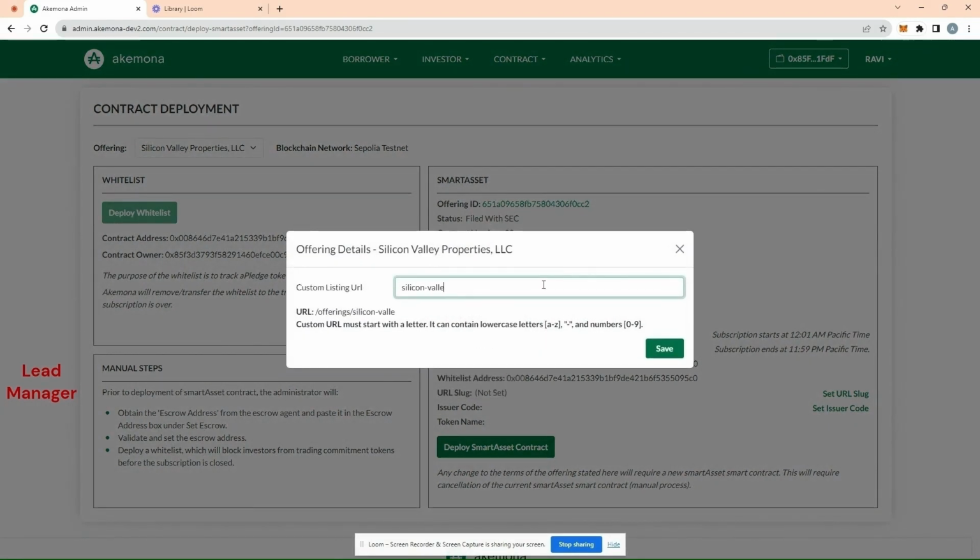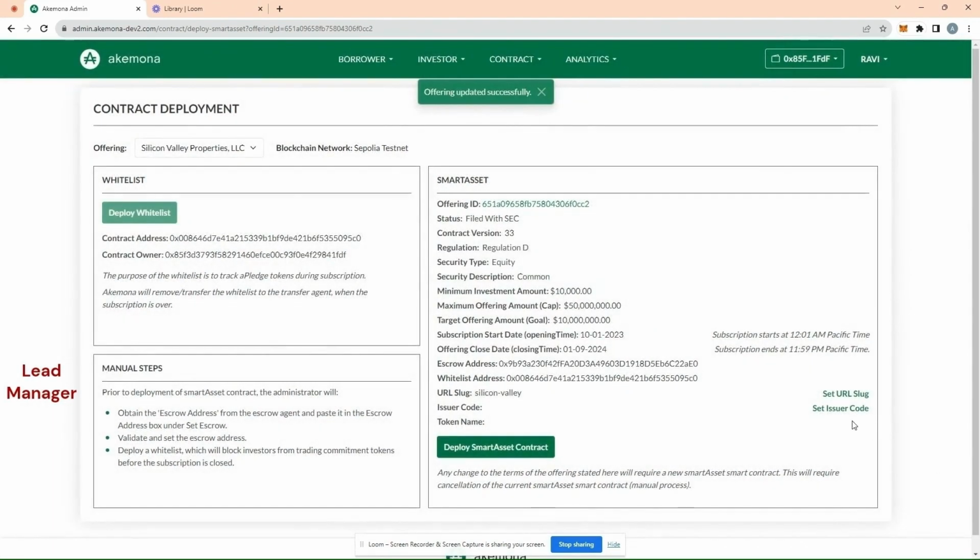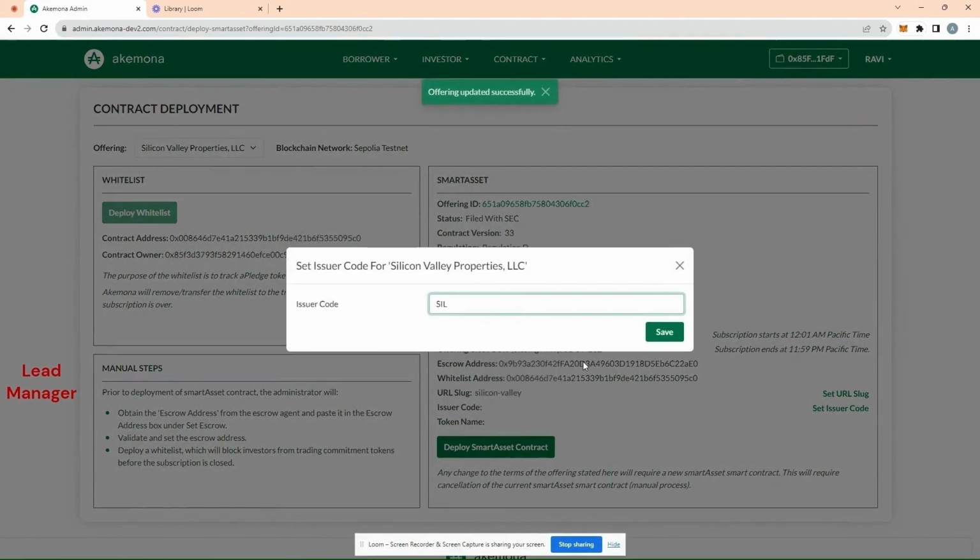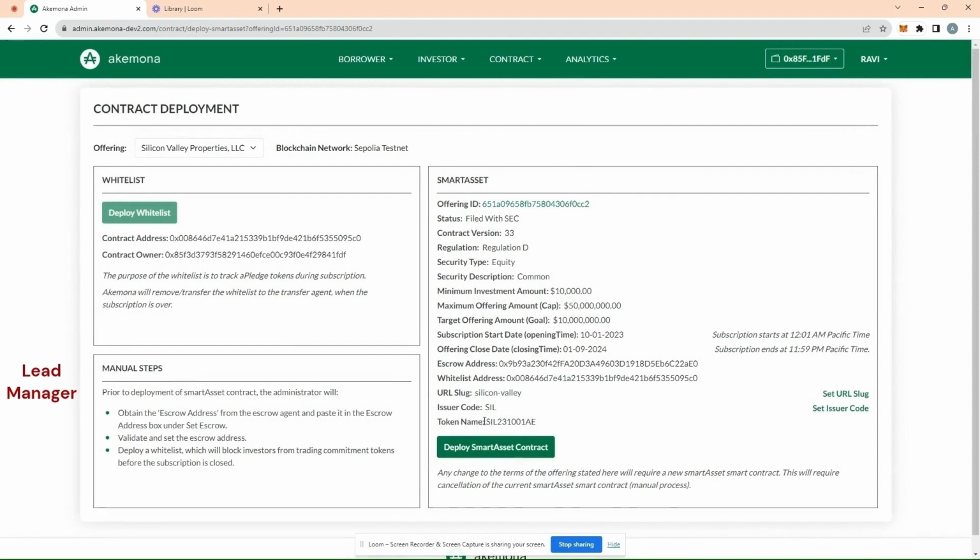Our URL will be Silicon Valley, and the token prefix is SIL. And here is the full token name. Let's remember this name or code, because this is the token that is going to be created. When investors receive tokens in their wallet, this will be the token name.